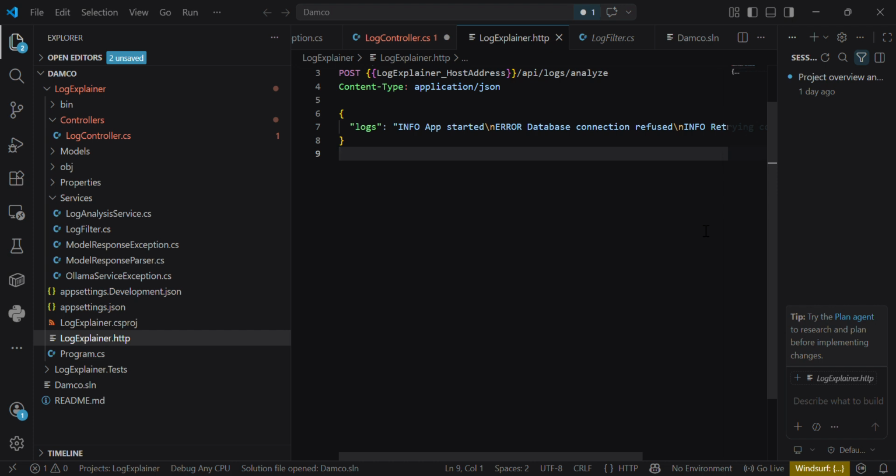So the problem I picked is log analysis for backend applications. When an application fails, developers usually check logs to understand what went wrong. But logs can be very large, noisy, and difficult to read quickly. A single log file may contain hundreds or thousands of lines, but only a few lines actually explain the issue.